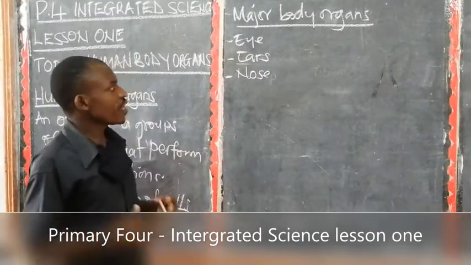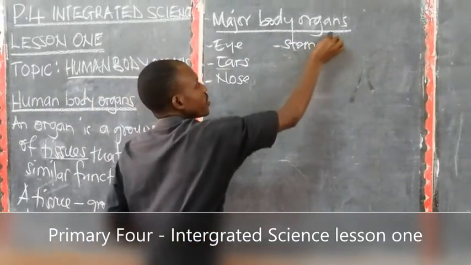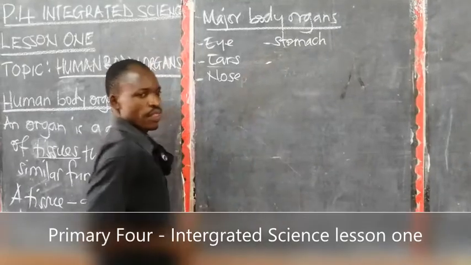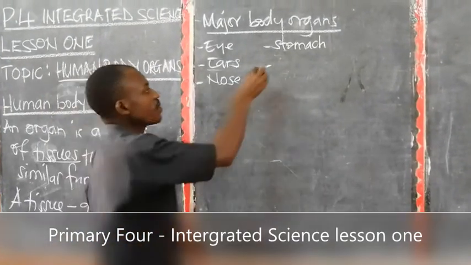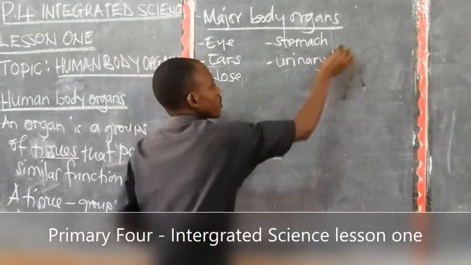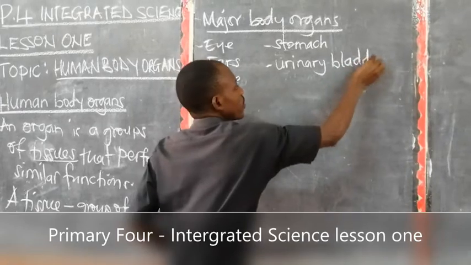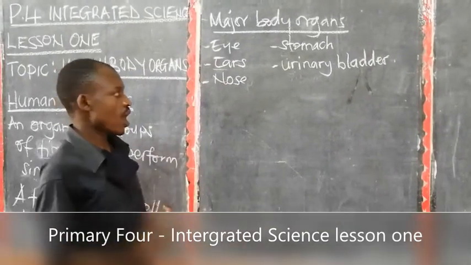Then move into the body inside. We have the stomach. The stomach is also a body organ. We have the urinary bladder, where our urine is stored before it's released out.